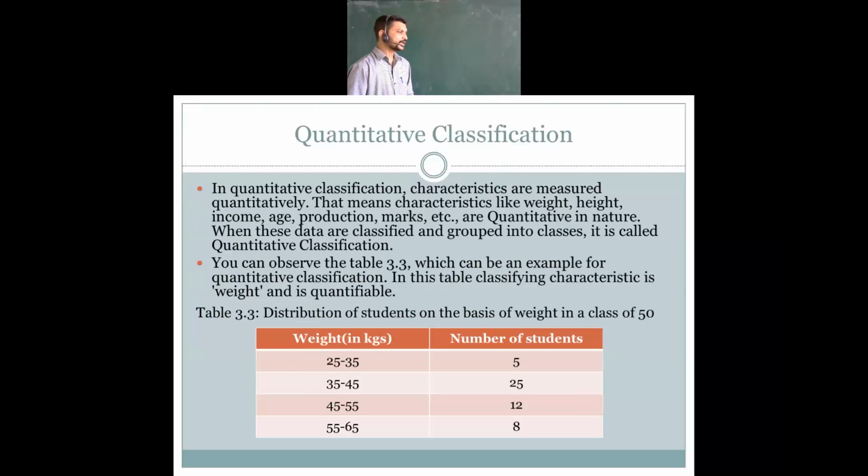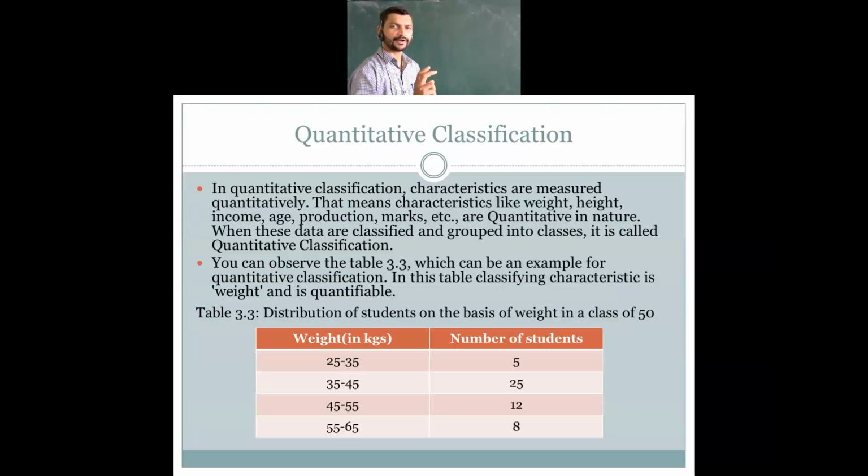You can observe the table which explains the quantitative classification. In this table, the classifying characteristic is weight, which is quantifiable, meaning the information on the weight of the students is given, and that is based on quantity.